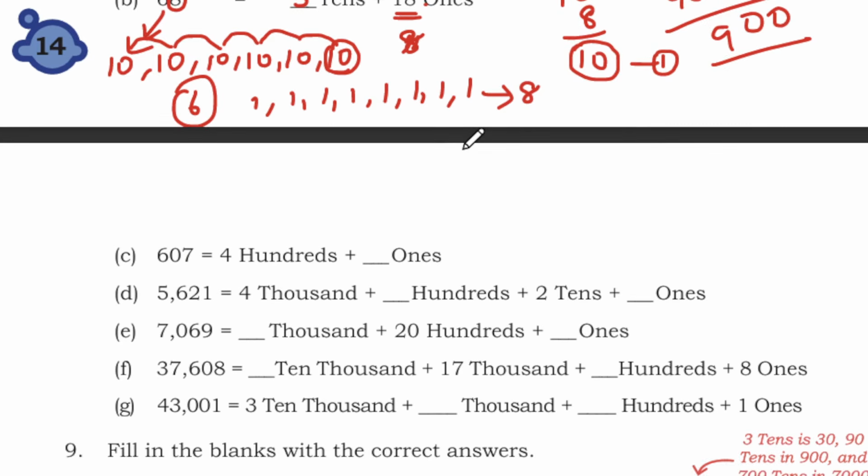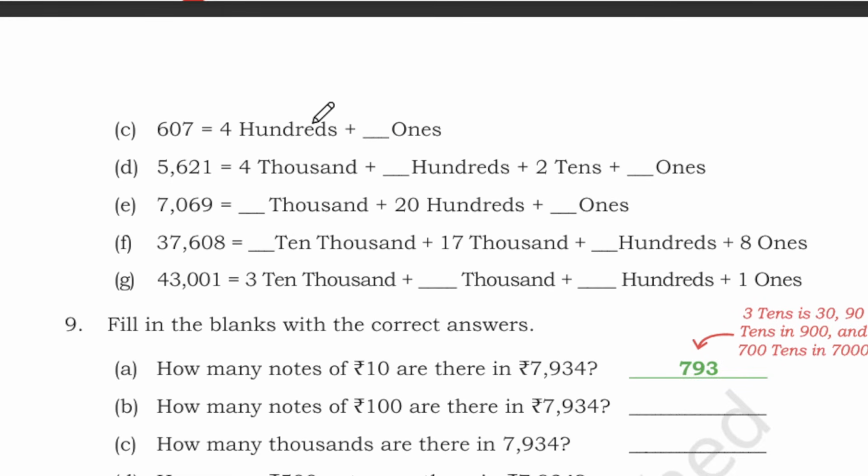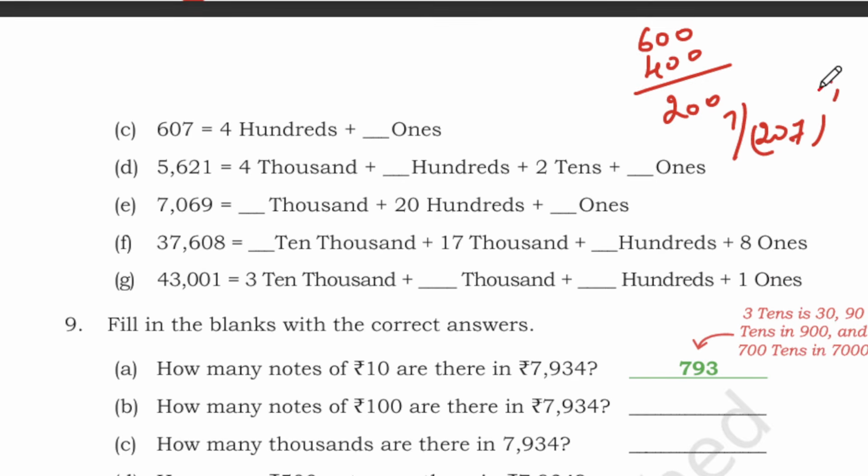Okay. So next here you have 400 and dash 1. So we have been given 600 here. But here you are having only 400. So 600 minus 400, you have 200. Okay, and here we have 7. So you have to add that 7. So it is 207 ones.